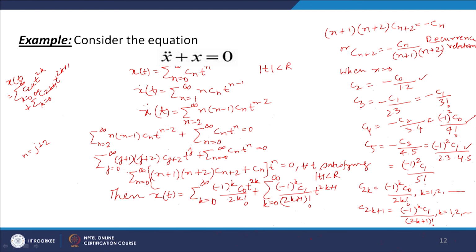So, we get C naught times sigma k equal to 0 to infinity minus 1 to the power k t to the power 2k by 2k factorial, and then C1 times sigma k equal to 0 to infinity minus 1 to the power k by 2k plus 1 factorial t to the power 2k plus 1.